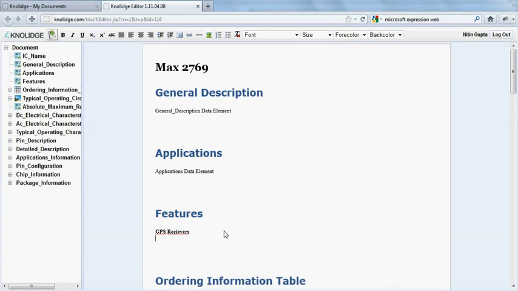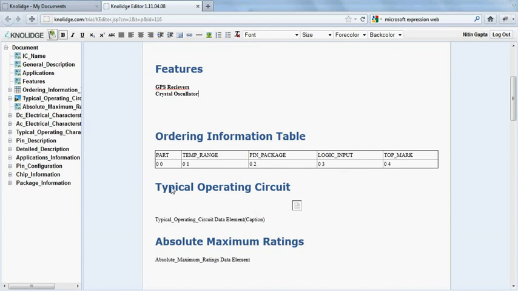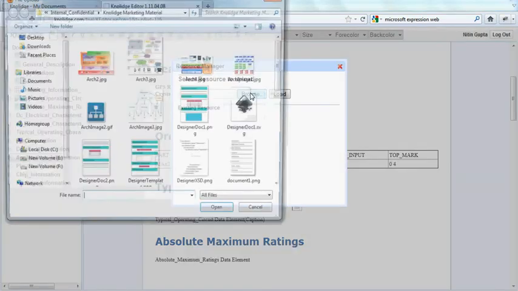Another feature they say is having a crystal oscillator, and for example in ordering information, this is a table, it's Max 2769 ETI. The temperature range goes from -40 to +85 degrees centigrade, something like that, and a typical operating circuit.